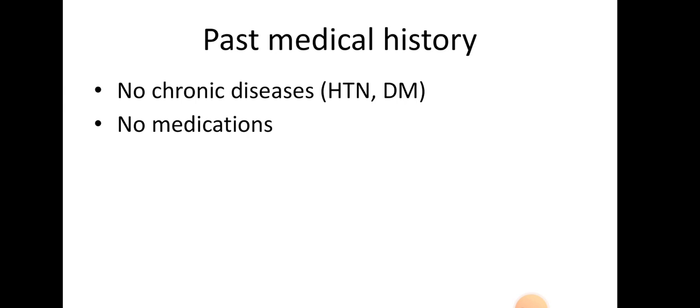There are no chronic diseases like hypertension or diabetes. He takes no medications that might damage the kidney, like nonsteroidals or ACE inhibitors. Hypertension and diabetes are risk factors for cardiovascular disease and chronic kidney disease as well. So if he is having either of them, you start controlling them properly.